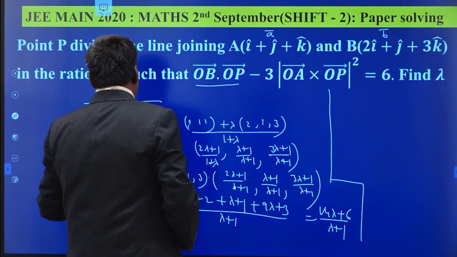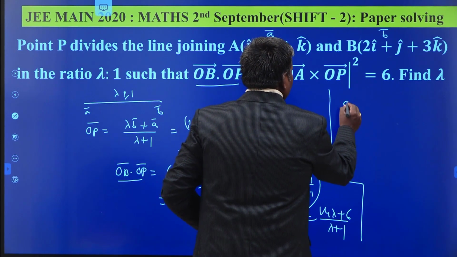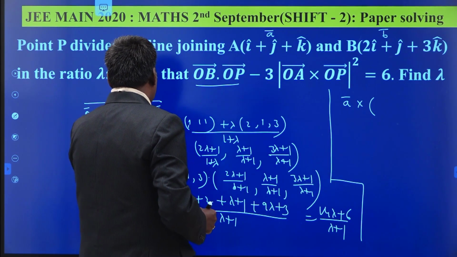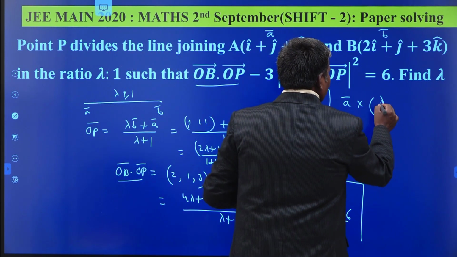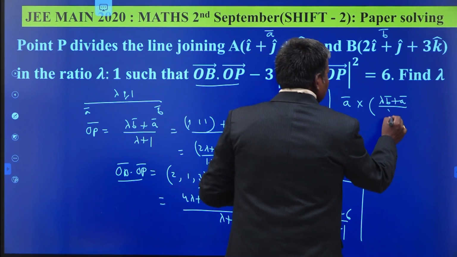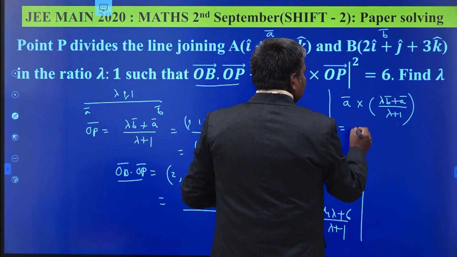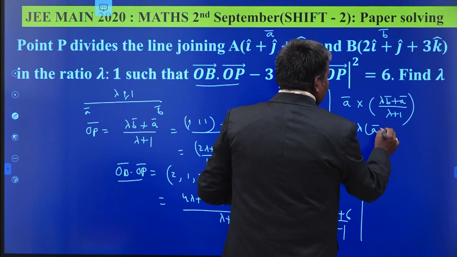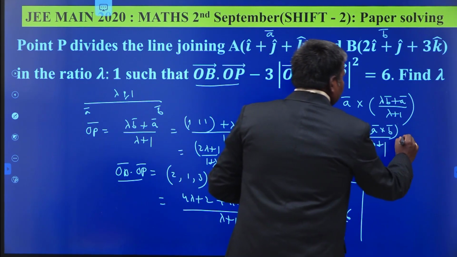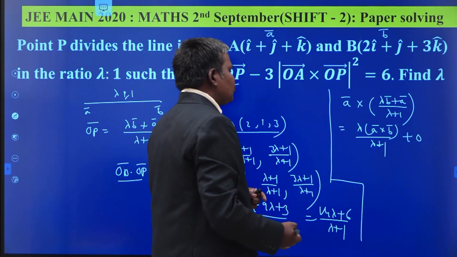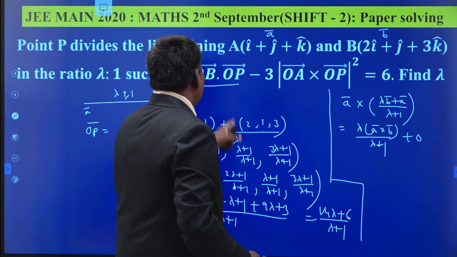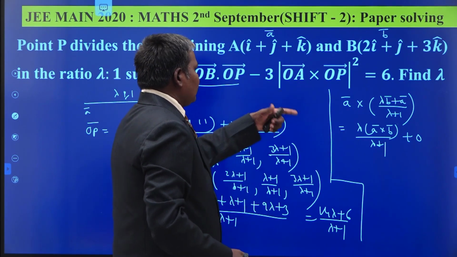Now OA bar cross OP bar. OA bar means A bar cross, what is OP bar? OP bar is (lambda B bar plus A bar) by (lambda plus 1). This is nothing but lambda times of A bar cross B bar by (lambda plus 1) plus 0. Why? A bar cross A bar is 0. So you just find A bar cross B bar, put here, and you get OA bar cross OP bar, then you can square it.